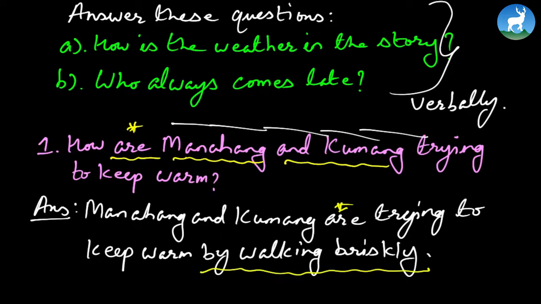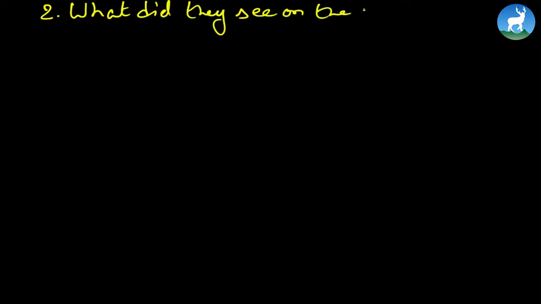Now let's move on to number 2. What did they see on the way? Again, remember the answer usually begins from the question, and we take care of the simple past here.